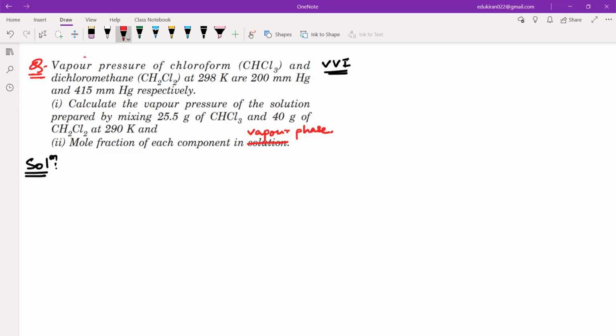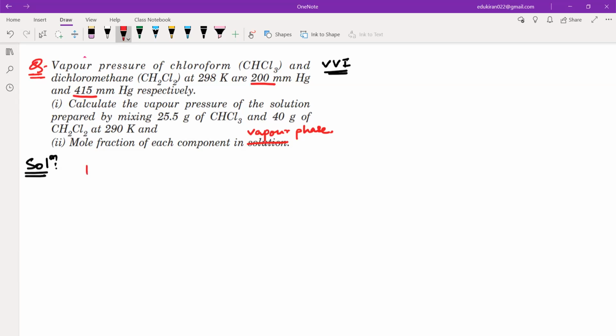Now, in this question, what is the information that is given to us? First of all, the pure vapor pressure of chloroform is 200 mm of Hg, and for CH2Cl2, it is how much? 415.